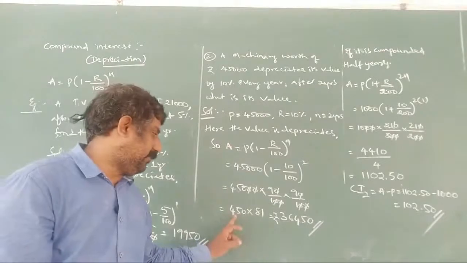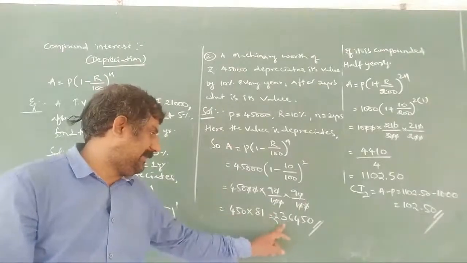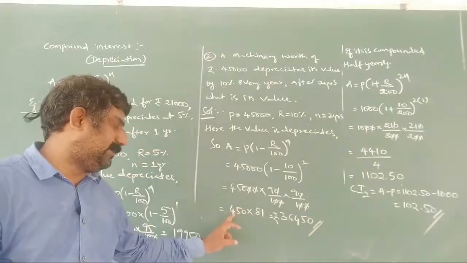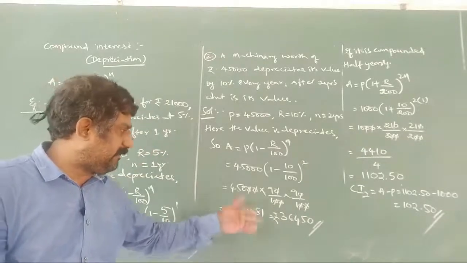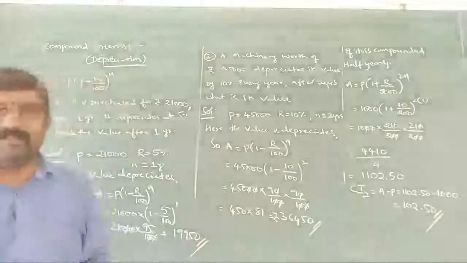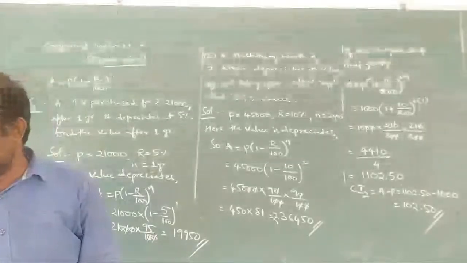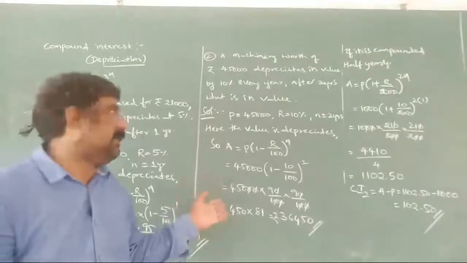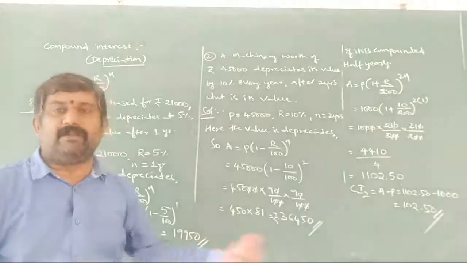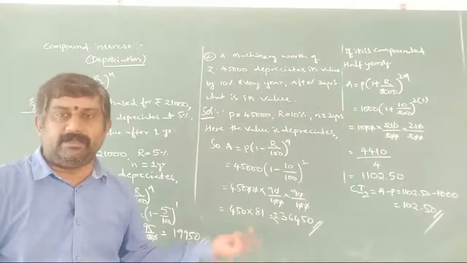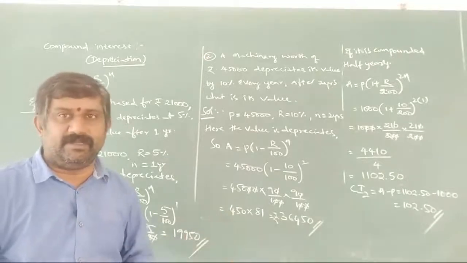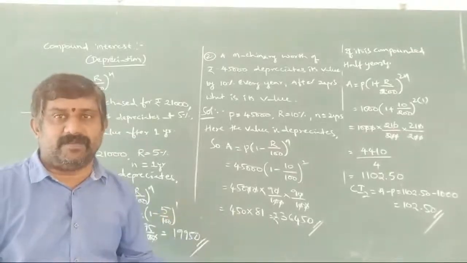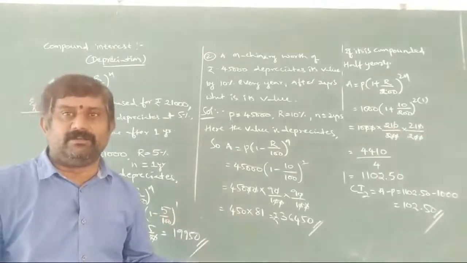You may check it. 450 into 81 you are going to get 36,450. 3600 plus 45 we are going to get it. So 36,450 is the value after 2 years of that machinery. Like this we can find depreciation in our regular daily lives. Suppose you want to sell a bike and every year it decreases by 10%. So how much is it after 5 years, after 6 years?